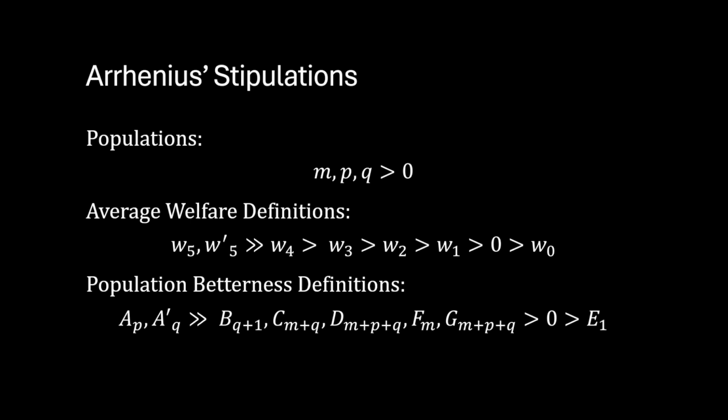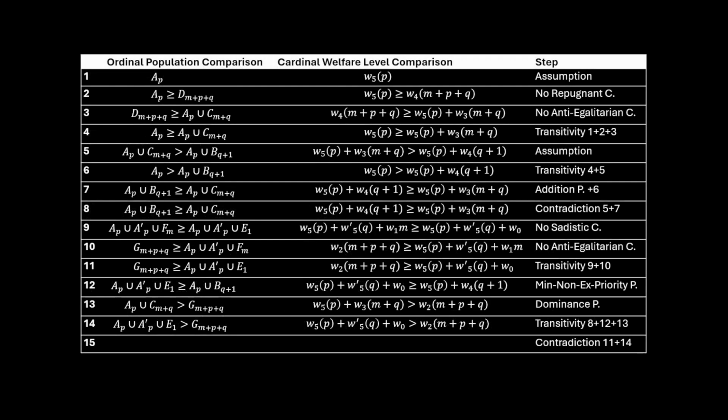So Arrhenius combines these stipulations and results in a proof. It's a 15-step proof that is a sequence of inequalities resulting in the last step in a contradiction. Now, as you can see, the proof is quite complicated, and we aren't going to go through every step of the proof in order to understand it.